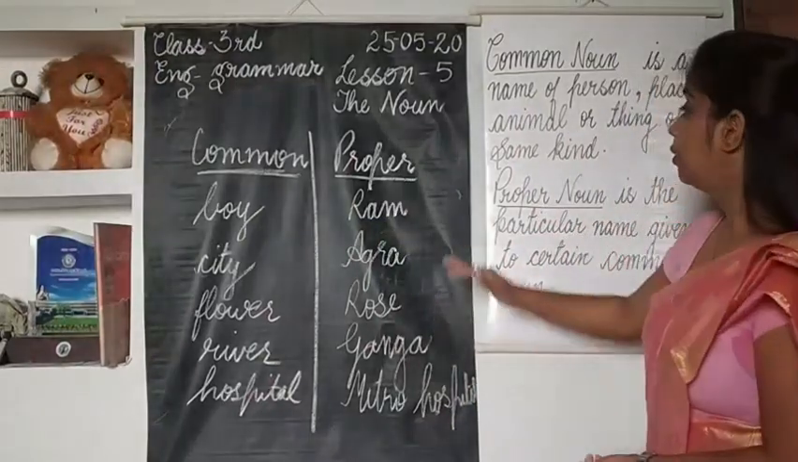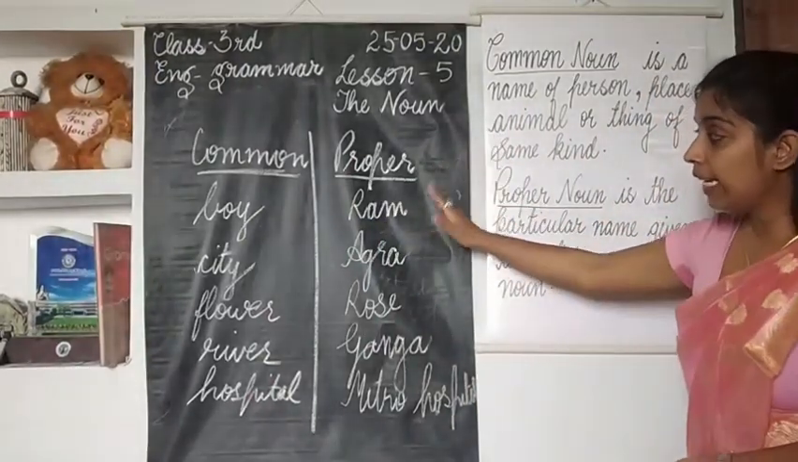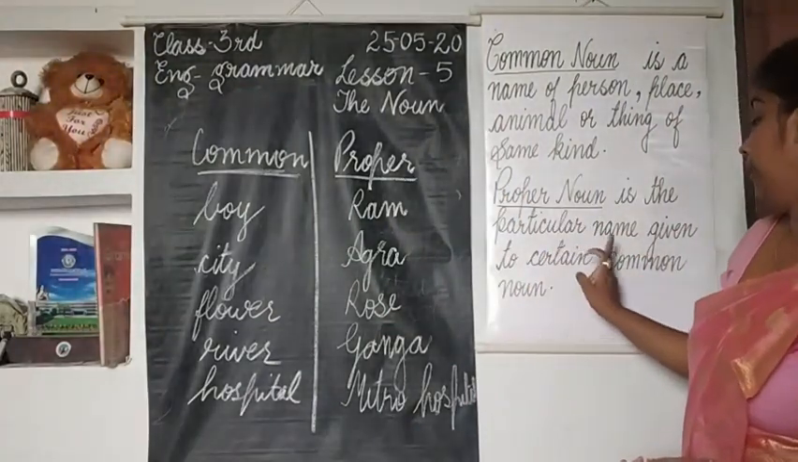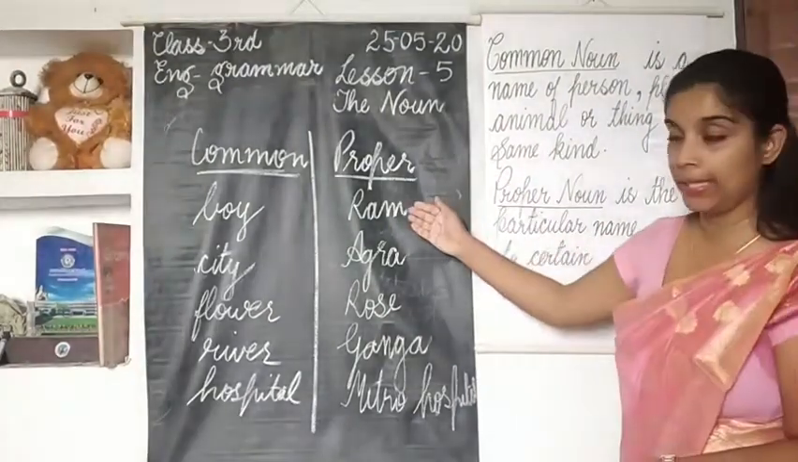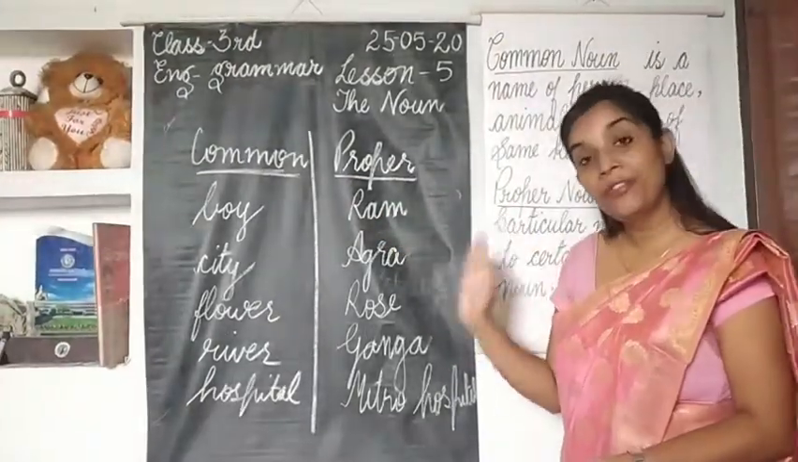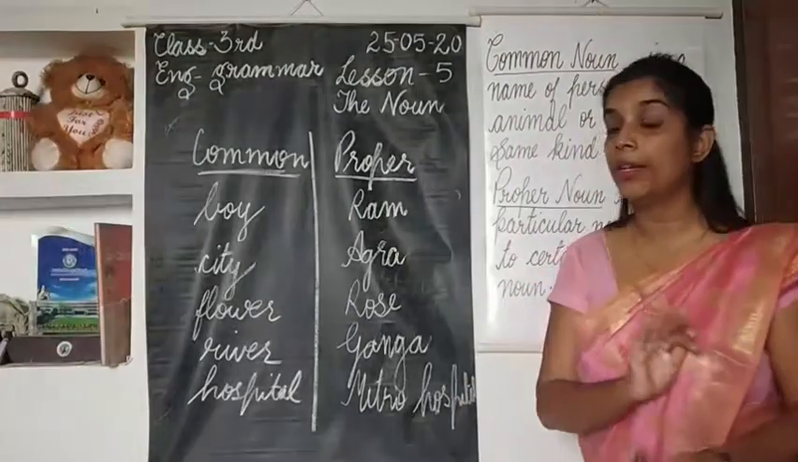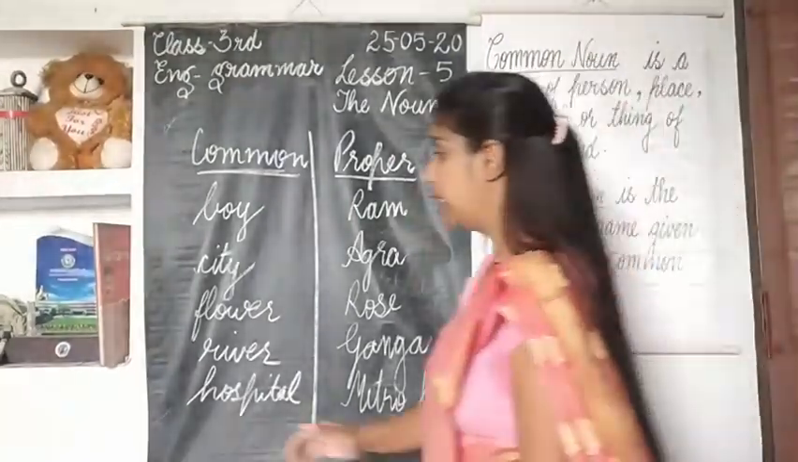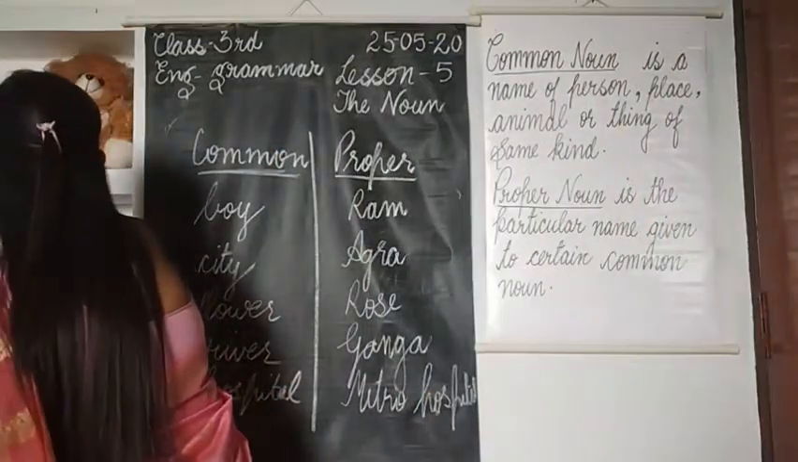Got it, children? So in proper noun, a particular name is given to a certain common noun, as you can see here. I hope through these examples the difference between common and proper noun is clear to you all. Okay, now let's see what is collective noun. Let's see a few examples of collective noun.